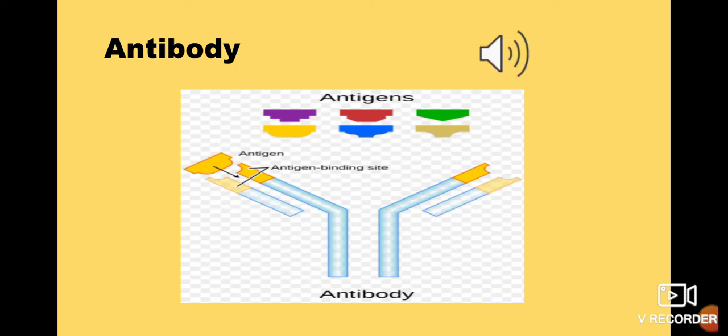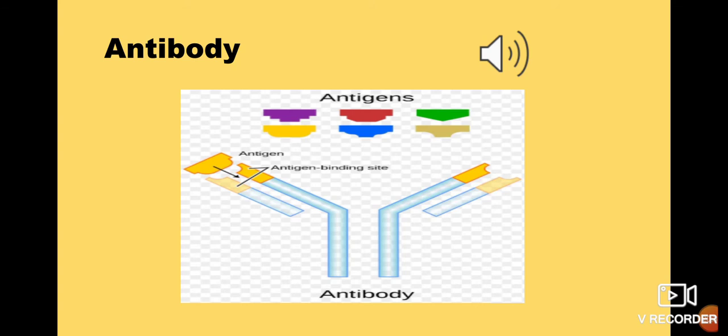Antigens are chemicals present on the outer surface of a germ's body, maybe a bacteria or a virus. So how do the immune cells recognize the germs? It is because of these antigens. How will they know that this is a germ and they have to kill it? It's because of those antigens.